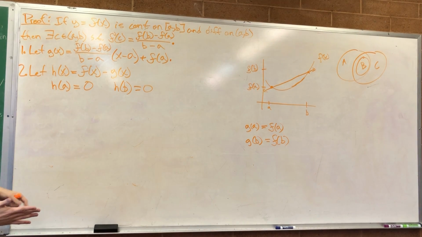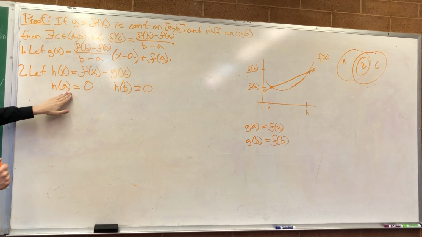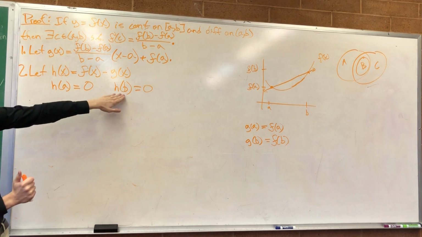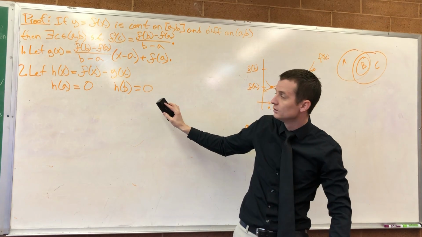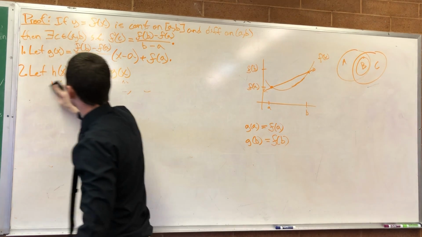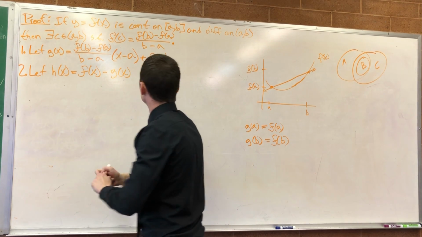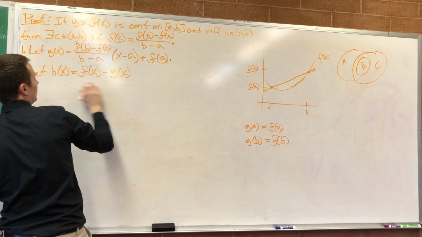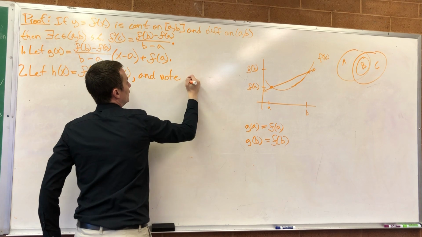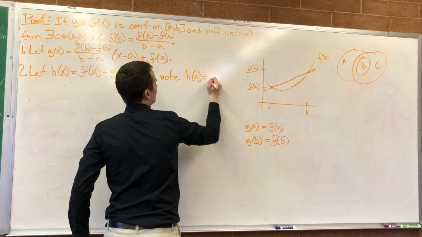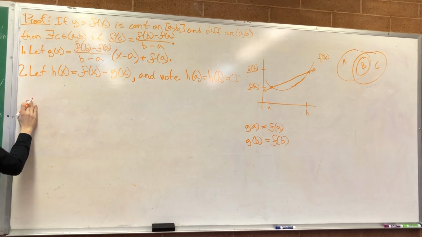Now we need to do the algebra to show that H of A is equal to H of B. H of A, you can see how that comes out to 0. H of B, let's make sure that you can see how H of B comes out to 0 with the algebra. So I'll say, let H of X equal this, and denote H of A equal H of B equals 0. And then really quick, let's just show you that H of B is for sure 0.